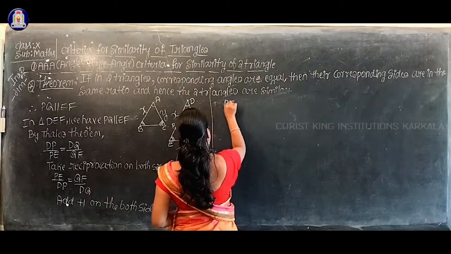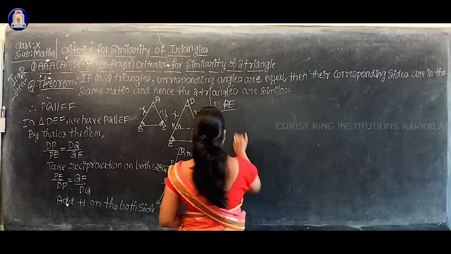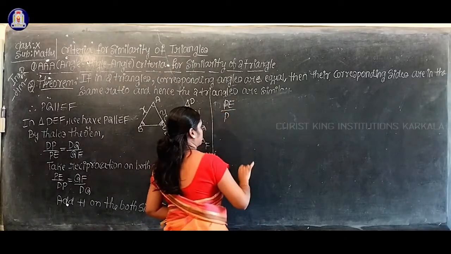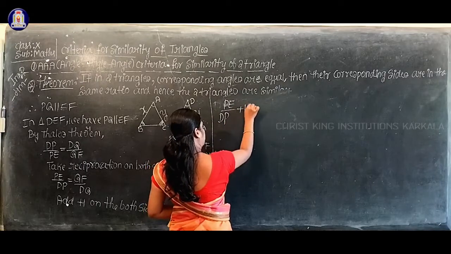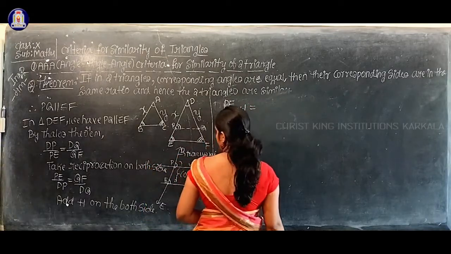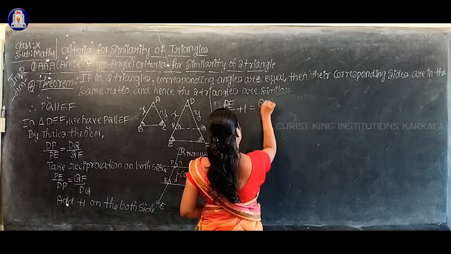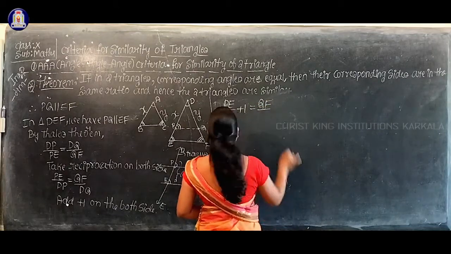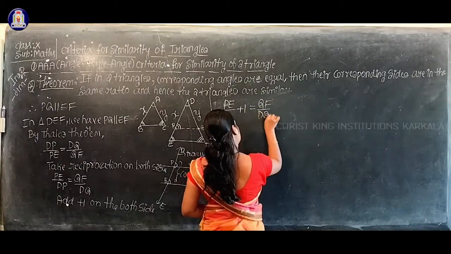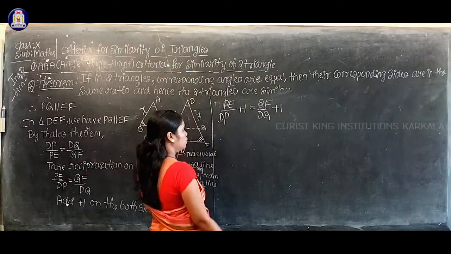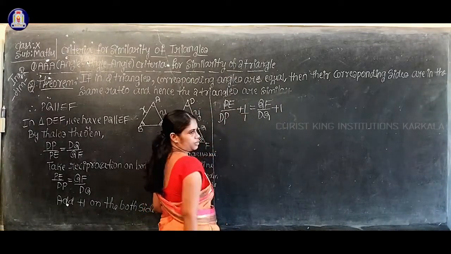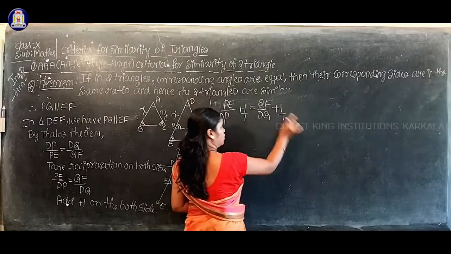PE by DP, and here add 1, equal to the right hand side QF by DQ, and here also add 1. Now 1 means 1 by 1, isn't it? Here also 1 means 1 by 1.